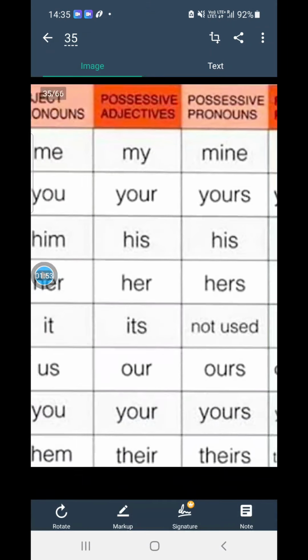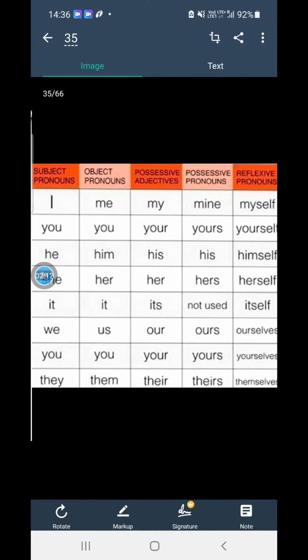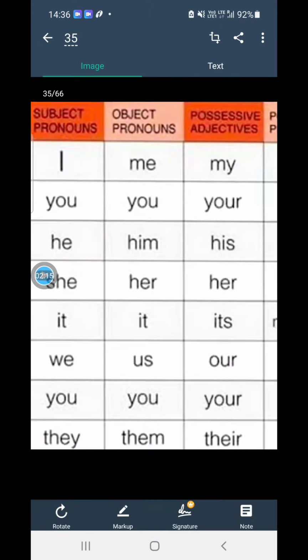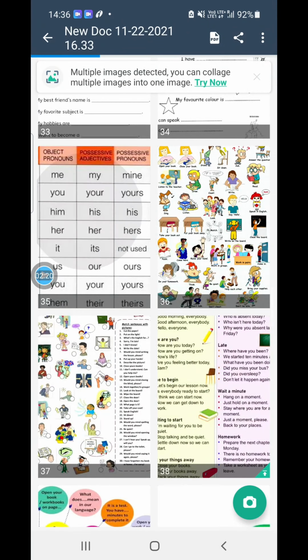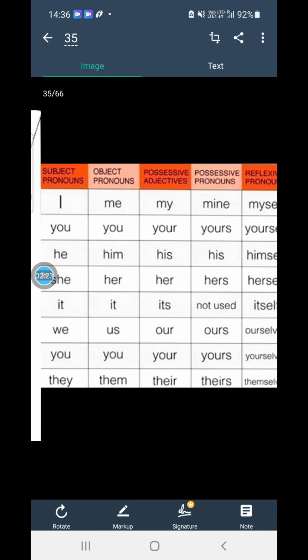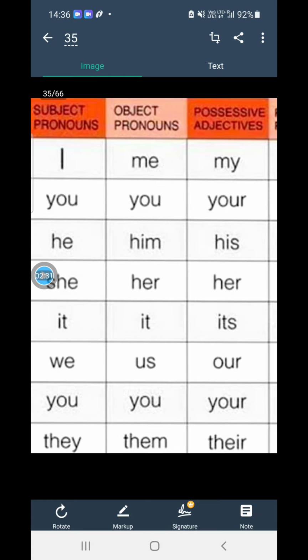I hope if you have an issue, I told you that you will make a sentence, which will help you understand these pronouns and how they work. Subject pronouns: I, you, he, she, it, we, you, and they.